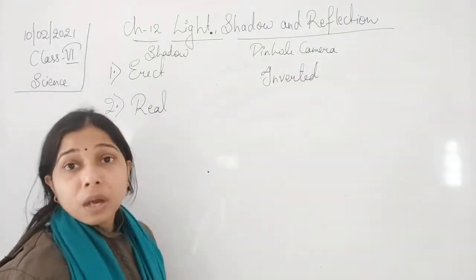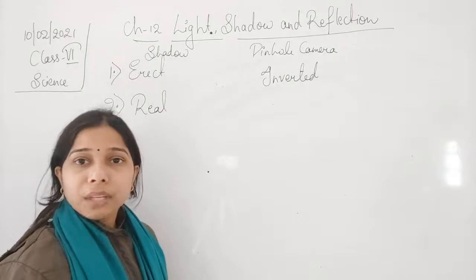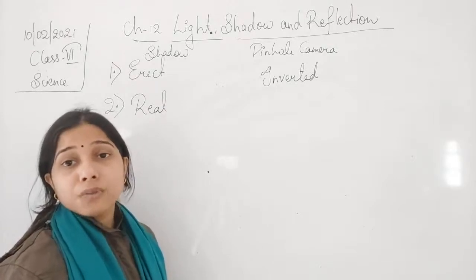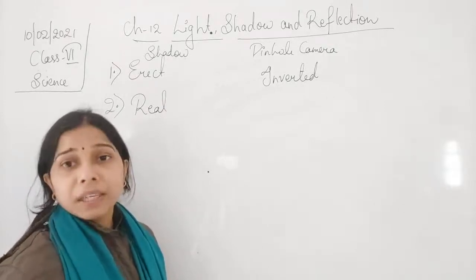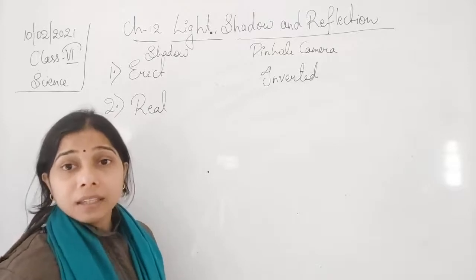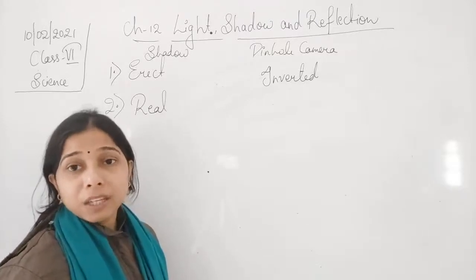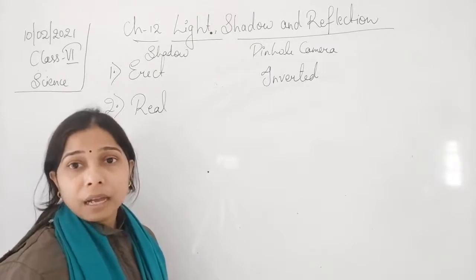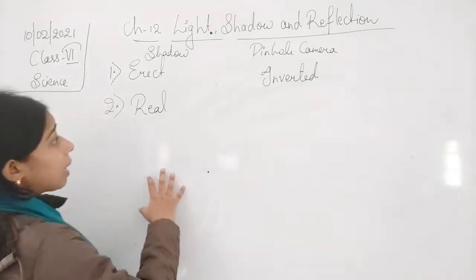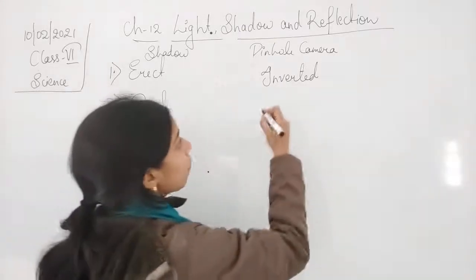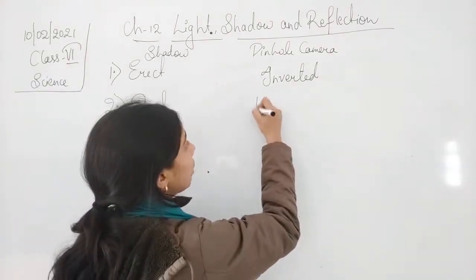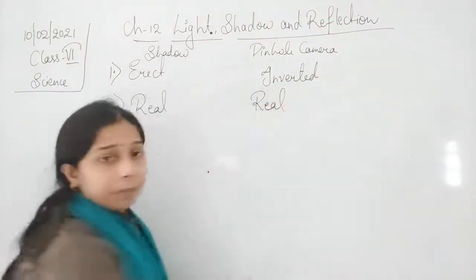Now, what is the nature of the image formed by the shadow? It is a real one. The reason is that the image is formed on a screen, and whenever we obtain the image on a screen, it is called a real image. In the case of a pinhole camera also, the image formed is a real one.